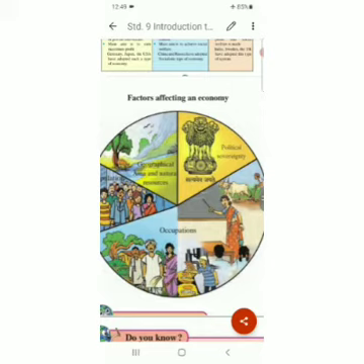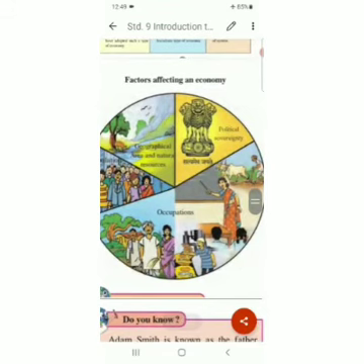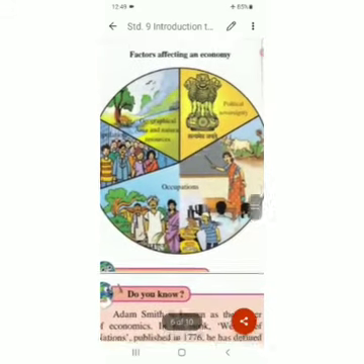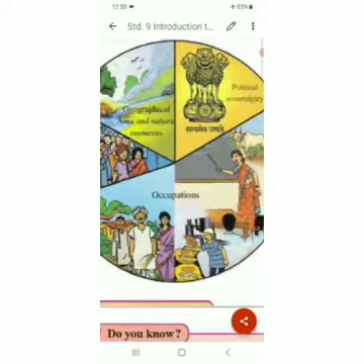Now tell me, after seeing this, which part is more among these all, 1, 2, 3 and 4? Occupations. So economy is dependent upon occupations, not whole and sole, but almost more than half. See here, it's more than half part, occupations. So economy is dependent upon the occupations of the people in the country. The economy of the country is dependent upon the occupations. The economy of the state is also dependent upon the occupations. The economy of a family also is dependent upon the occupation.